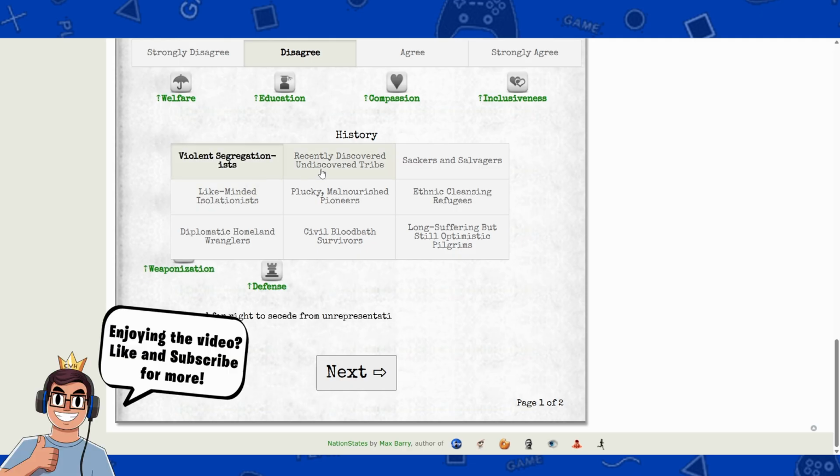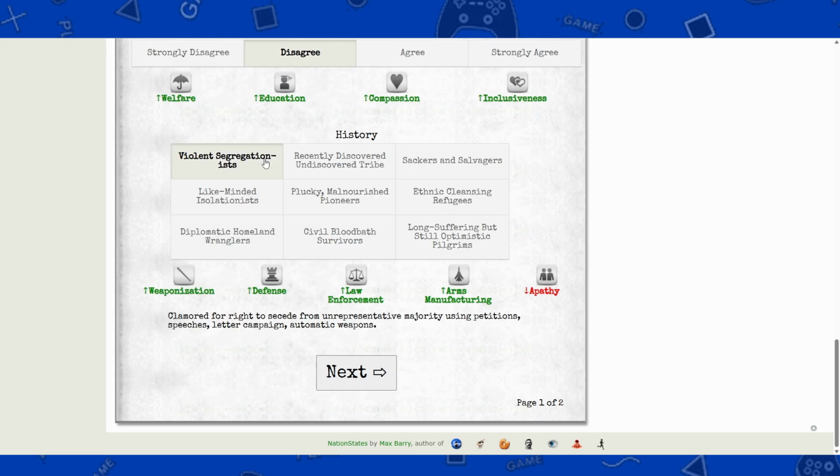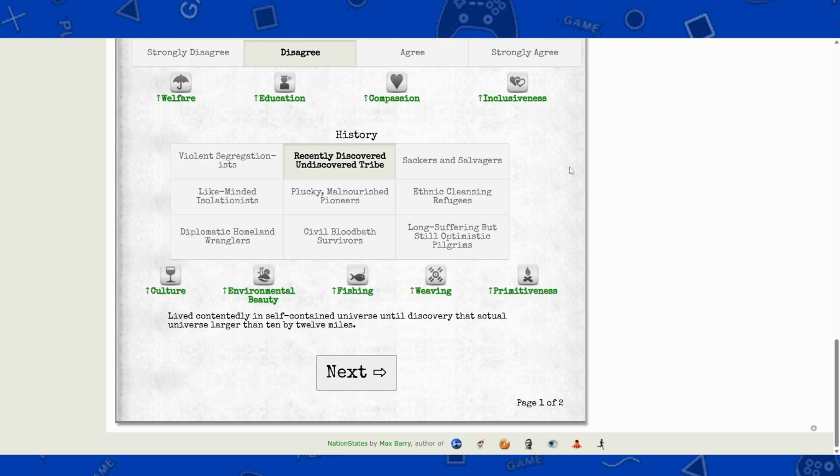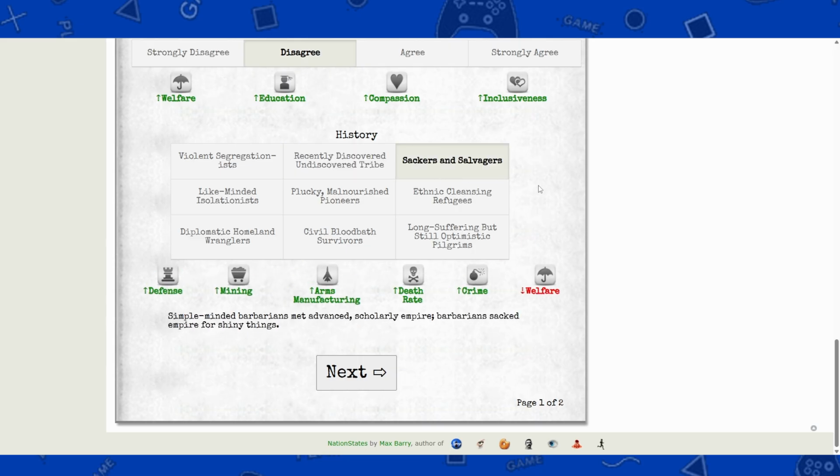All right, and then finally, we get to choose the history of our nation. This just affects the stats, so we'll just go over each history. We have violent segregationists clamored for a right to secede from unrepresentative majority using petitions, speeches, letter campaign, automatic weapons. Then we have recently discovered undiscovered tribe live contently in self-contained universe until discovery that actual universe larger than 10 by 12 miles.